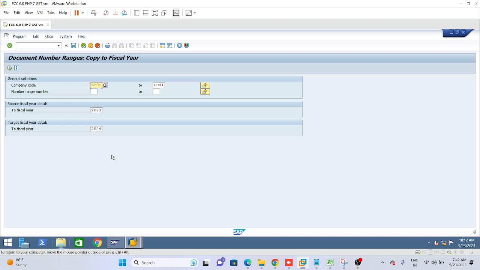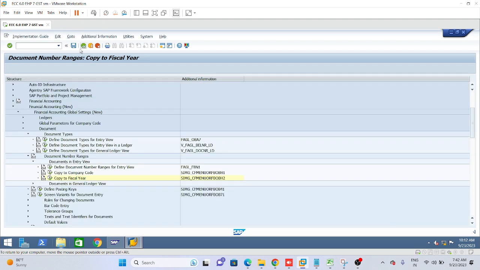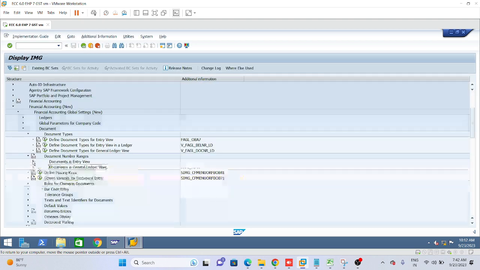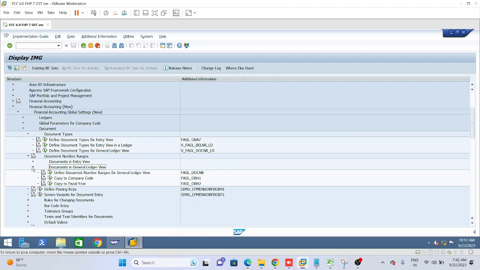Define document number range for GL view. Now write down up to document number range, same path.